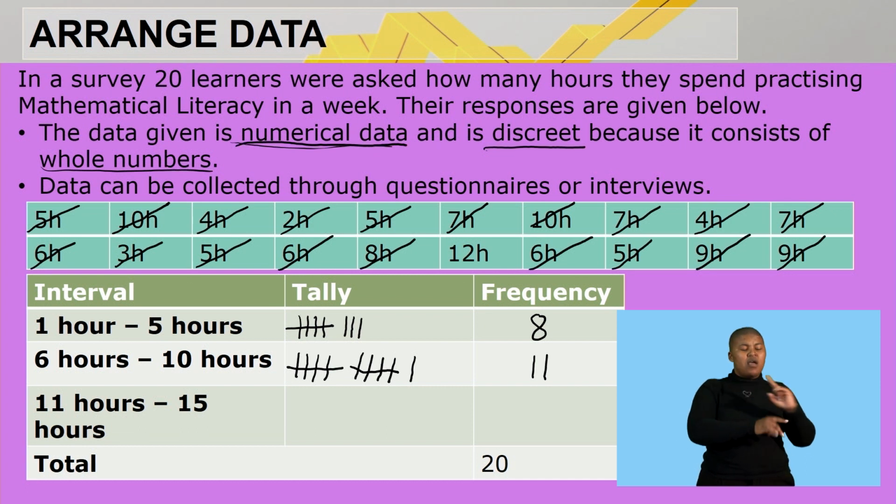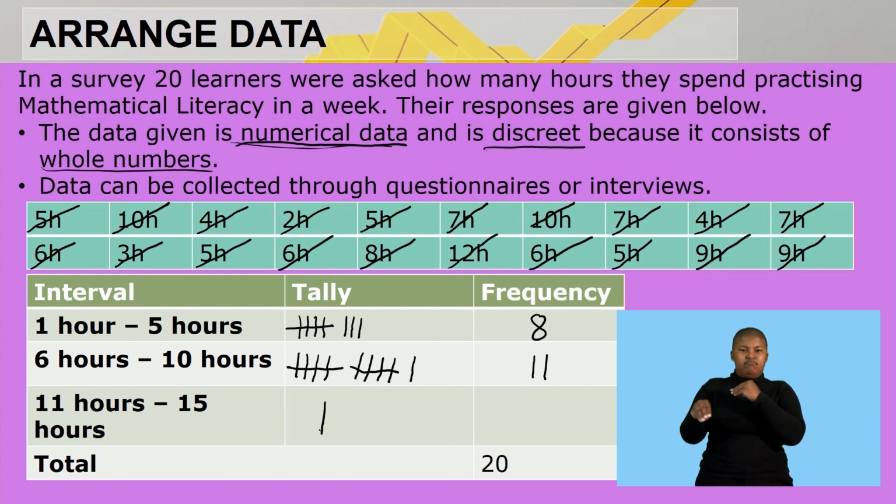Then the last interval is for the learners who spend more hours, between 11 and 15 hours. When we check our table, we have already recorded all the hours given, and we are left with 1, which is 12 hours.